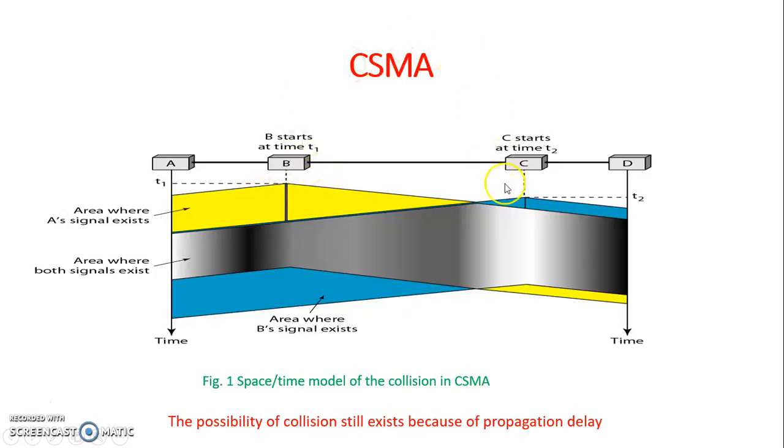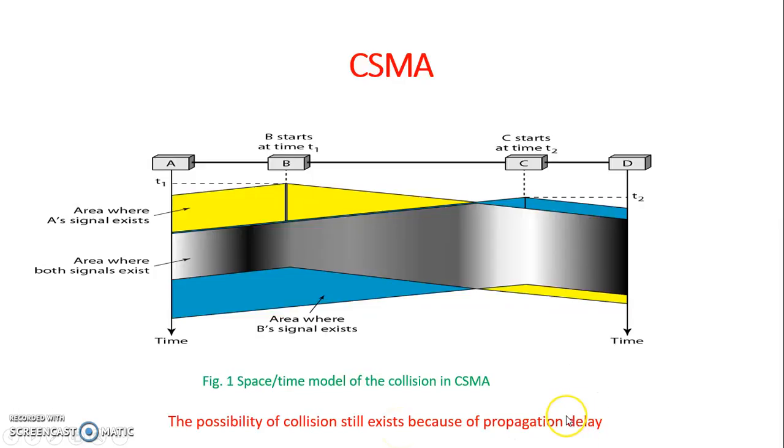Likewise, at time T2, C finds the medium to be idle because C has not received the bits of B. So, C also starts sending the frame to B as well as to D. So, here there is a possibility of collision. The possibility of collision still exists because of the propagation delay.